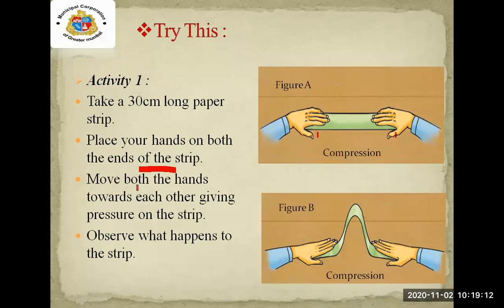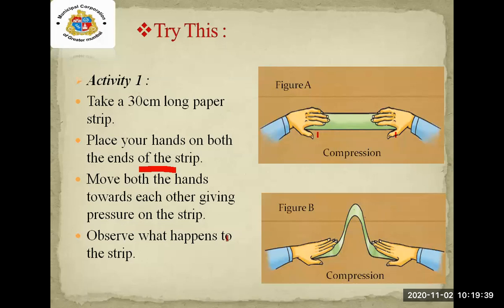After that, move both the hands towards each other, giving pressure on the strip. Observe what happens to the strip. First of all, take a long strip of paper, approximately 30 centimeter. Place it on the table. After placing it, or if you have the notebook right now, place it on the notebook.